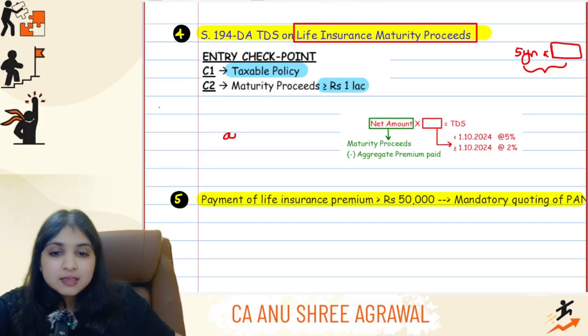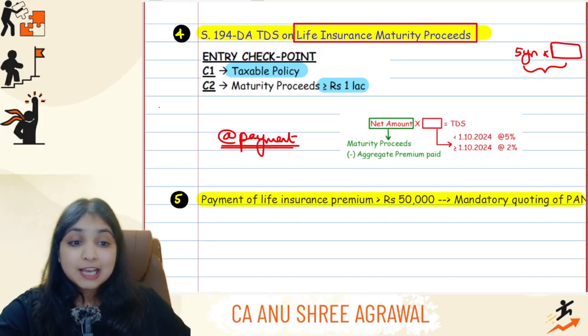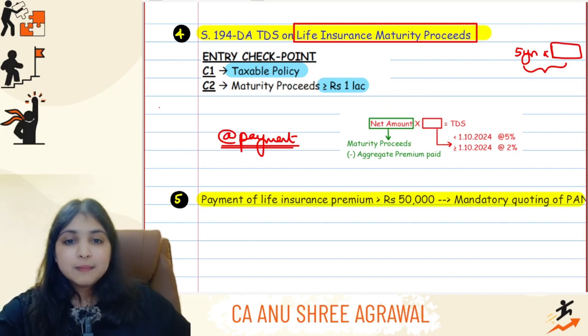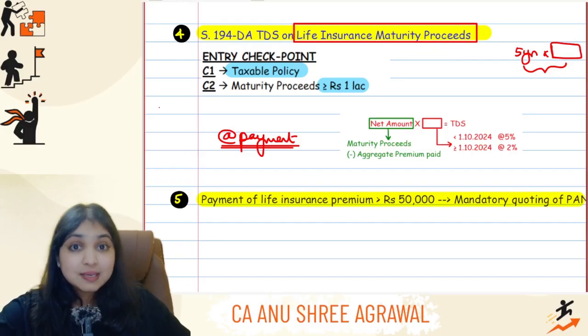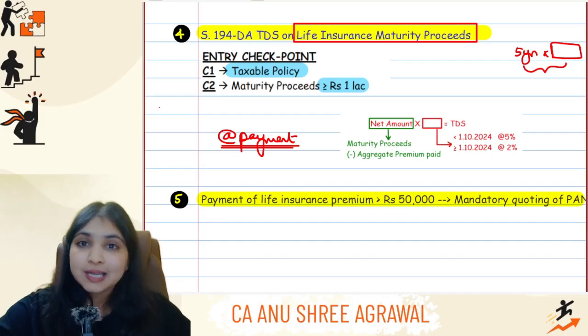And mind you, here TDS will be deducted at the time of payment, not payment or credit, whichever is earlier, at the time of payment. And lastly, this TDS will be calculated as a percentage of net amount, that is the maturity proceeds which we are receiving minus aggregate premium paid all these years. On that net amount, we will calculate TDS.